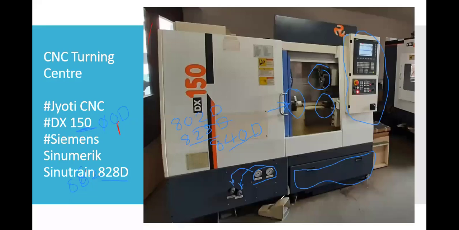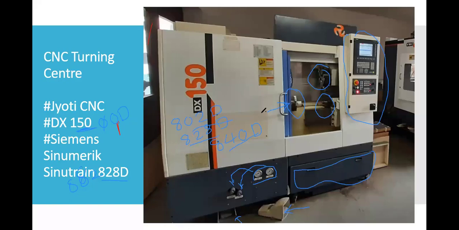Here you can see the opening and closing pedal for the chuck, as well as the opening and closing pedal for the dwell or tailstock. Okay. So far, if you have any doubt, I will wait for 2 minutes. You can put it in the chat box. I will wait for 2 minutes, then we will proceed further.